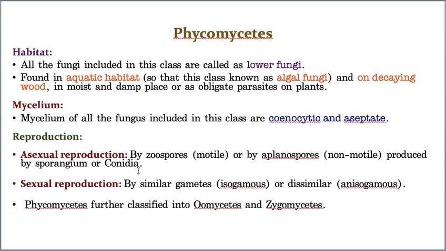Now, the second mode of reproduction is sexual reproduction. Sexual reproduction is by the production of similar gametes, which is called isogamous, or by the production of dissimilar gametes, which is called anisogamous type of gametes. Now, this Phycomycetes is further classified into Oomycetes and Zygomycetes. Now, let us take one after one.